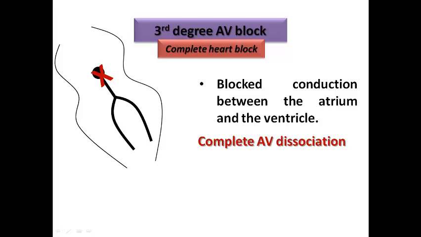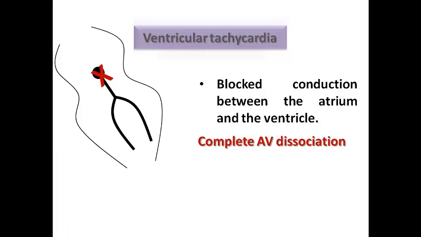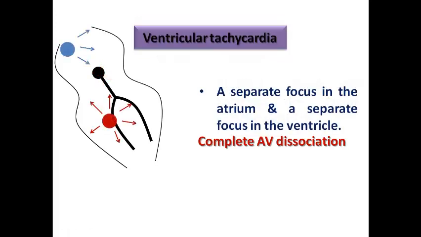What was meant by complete AV dissociation? We explained that dissociation means that the atrium and ventricle are electrically dissociated from each other, and so the atrial rhythm represented by the P waves is completely dissociated from the ventricular rhythm represented by the complexes due to the blocked conduction between the AV nodes. In this example here in VT, there is a separate focus in the atrium, which is mostly the SA node, and a separate focus in the ventricle, for example a reentrant circuit or an automatic focus in the ventricle, leading to a ventricular rhythm which is very rapid and dissociated from the atrial rhythm, which is mostly the SA node.